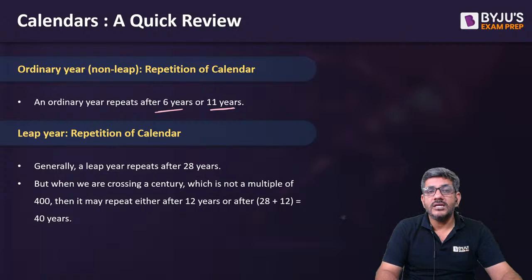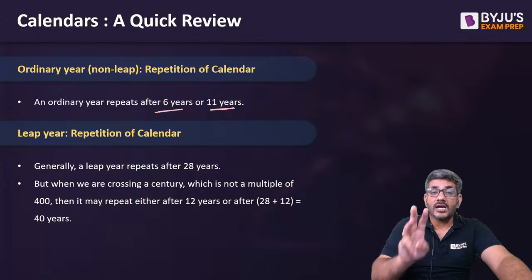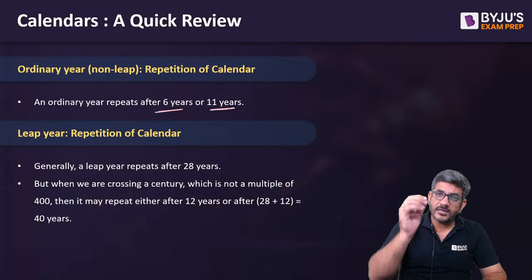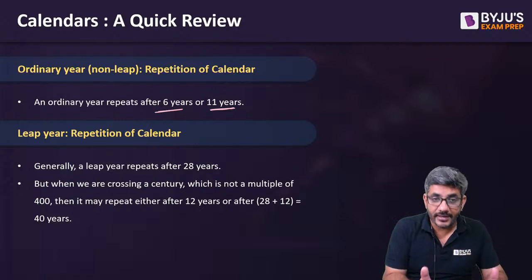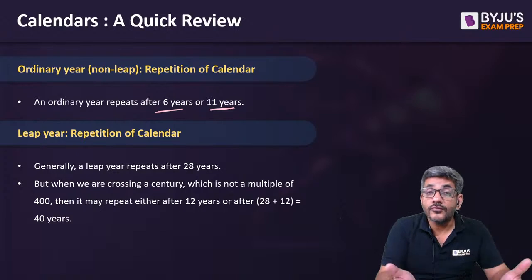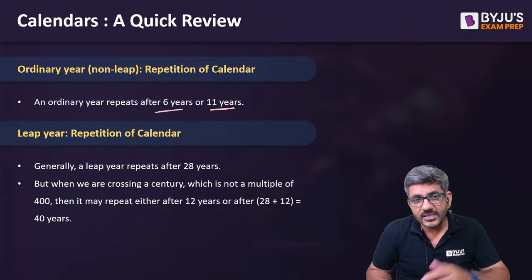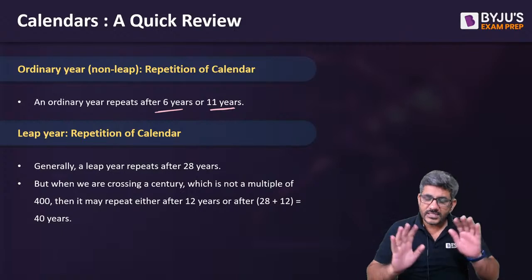Whereas when I talk about a leap year, the calendar of a leap year can repeat after either 28 years or 12 years or 40 years. These are the 3 values. Basically, normally तो the calendar of a leap year repeats after 28 years only. लेकिन उन 28 years के दौरान if you get a century, ठीक है, अगर कोई सेंचुरी आ जाए उस 28 years के दौरान, सेंचुरी वो वाली जो 400 से डिविजिबल नहीं होती है और 100 से डिविजिबल है, that will not be a leap year. In that case, it will repeat either after 12 years or after 40 years. So just keep that in mind.